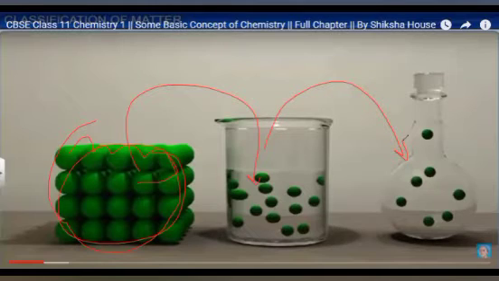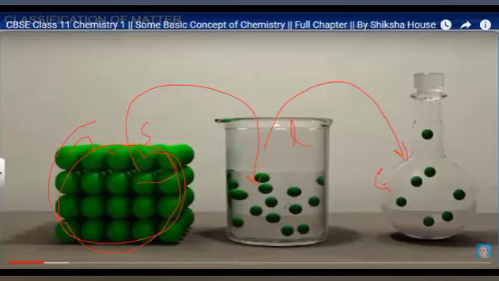Matter is the basic composition of all those materials which we are using in our day-to-day life. Matter is made up of small particles called atoms, and these particles are arranged in different ways in different states of matter. Here we will take solid, liquid, and gas. So there are three states of matter: solid, liquid, and gas.